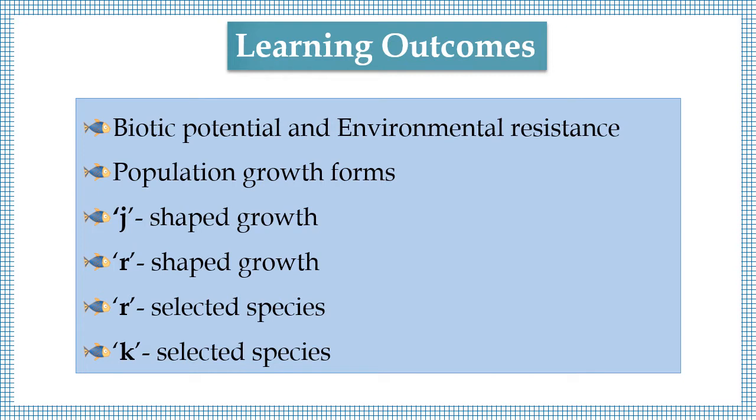Learning outcomes: biotic potential and environmental resistance. Population growth forms two types, J-shaped growth and S-shaped growth. Then R selected species and K selected species.